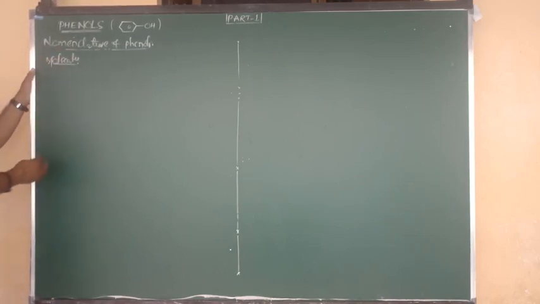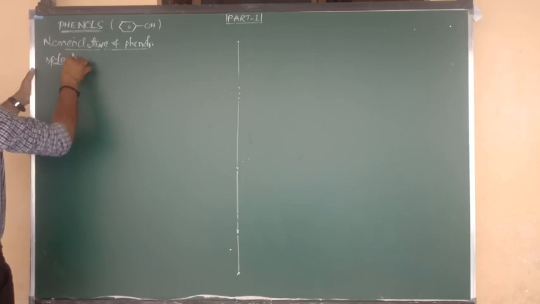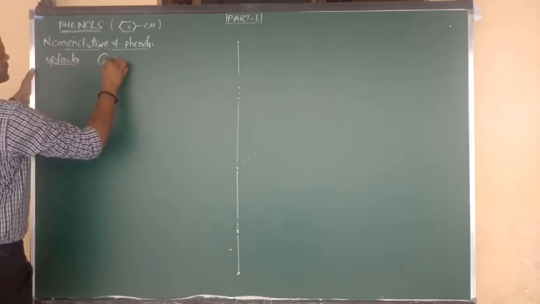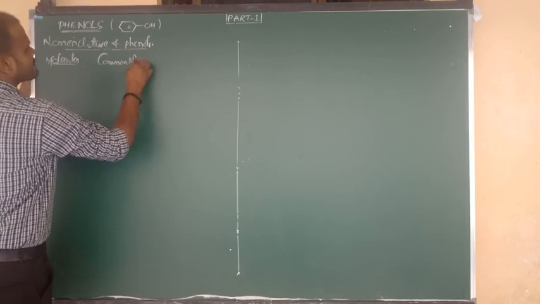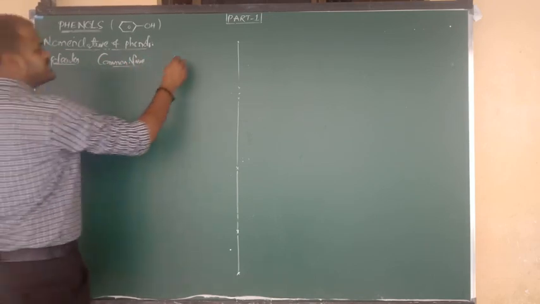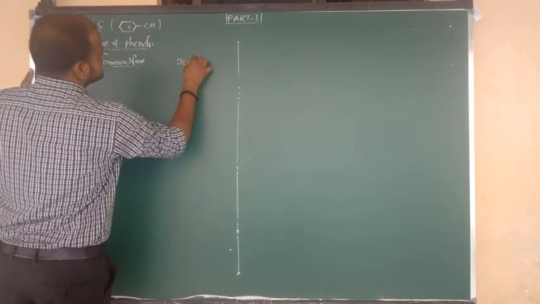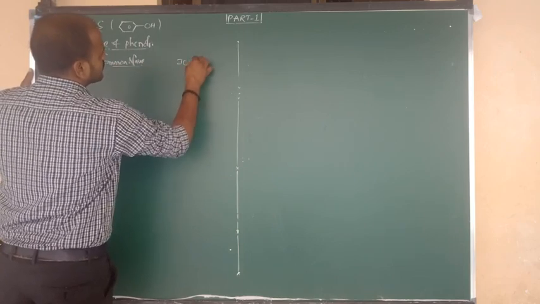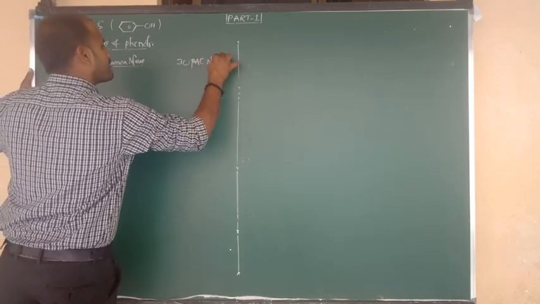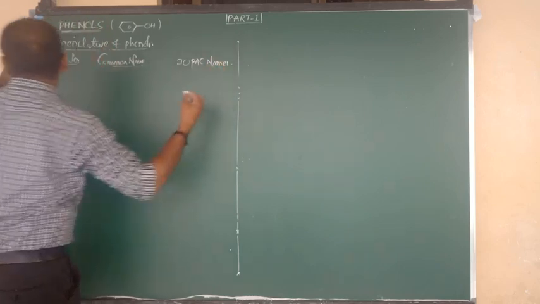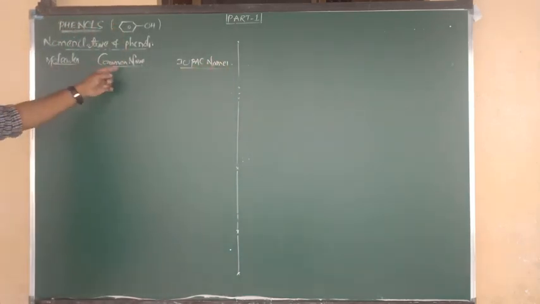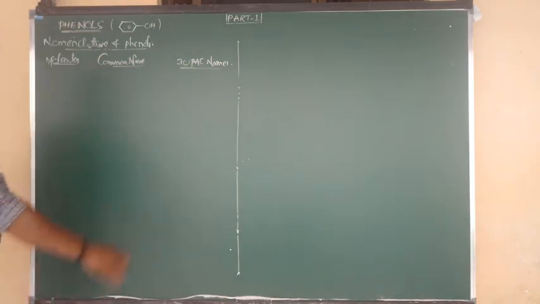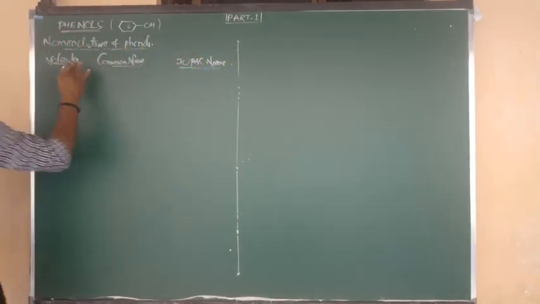In the middle column, we are going to write the common names. And in the last column, on the right side, we are going to write the IUPAC names. Molecules, common name, and IUPAC name. So we are going to discuss one by one.